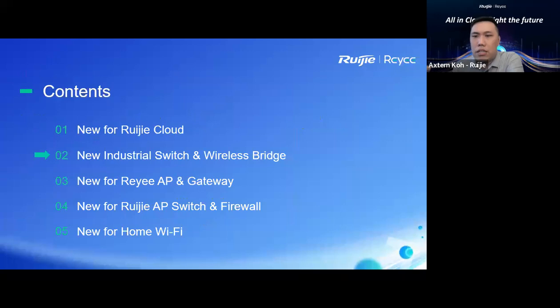Okay, I think there are a few questions in my chat box, so let me answer the chat box first. The first question is whether the project we create on the Reyee Cloud web can sync with the Reyee Cloud app. No, Mr. Lee, because the Reyee Cloud web and the mobile application are different systems. But it's a good suggestion. Maybe in the future we're going to have this integration.